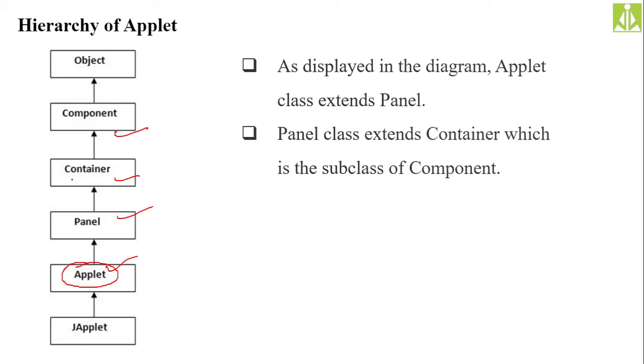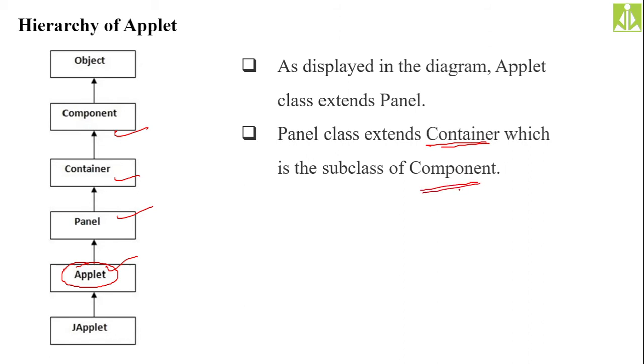And as we know, these are very much helpful. I mean, component, container, panel, these things are very much related with GUI. So when we are talking about this applet, applet is also the same. I mean, in order to get the GUI in our application, we use this applet. Remember this one. So as displayed in the diagram, applet class is extending the panel class, which in turn is extending the container, which in turn is extending the component class.